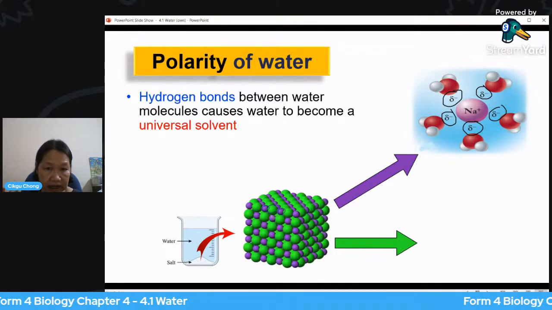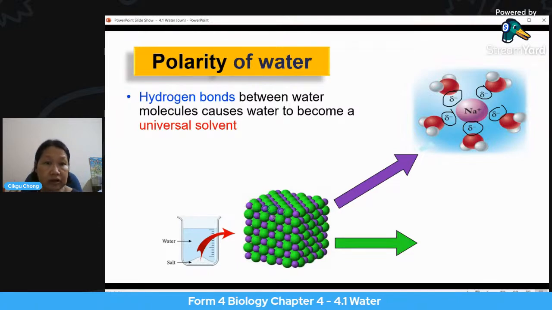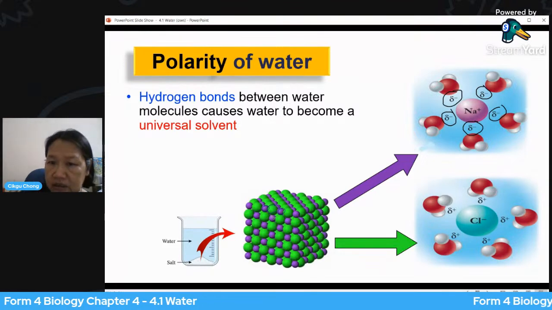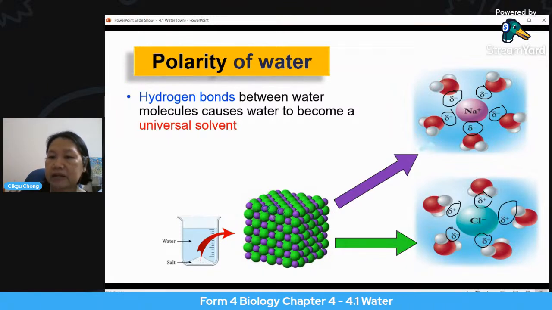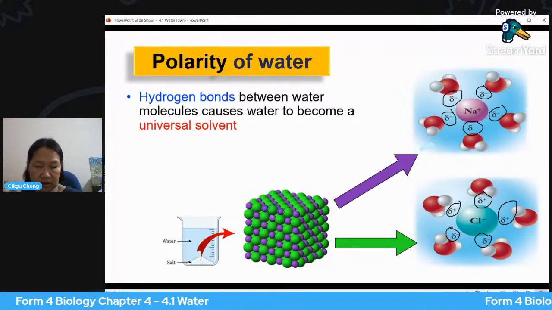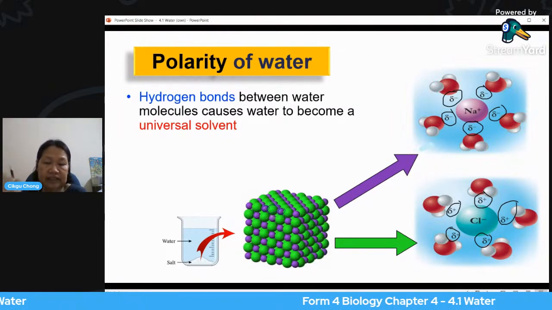And on the other hand, you can see the green one, that is the chloride ion, which is negatively charged. Chloride ion is negatively charged. Okay, and that will be attracted by the partial positive charges, which is the hydrogen part. So this hydrogen on the molecule of water will be facing the chloride ion, so it pulls this away.